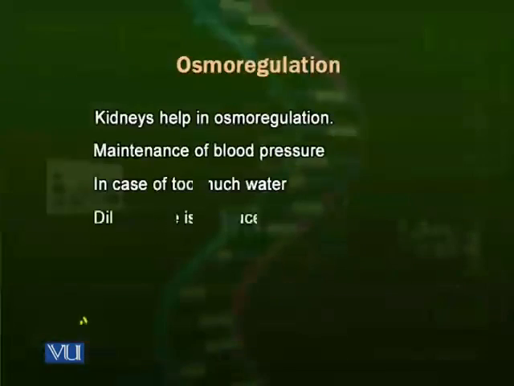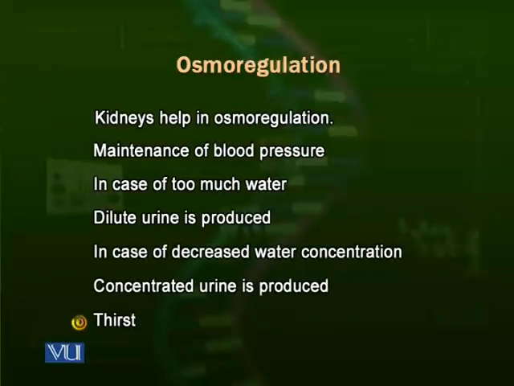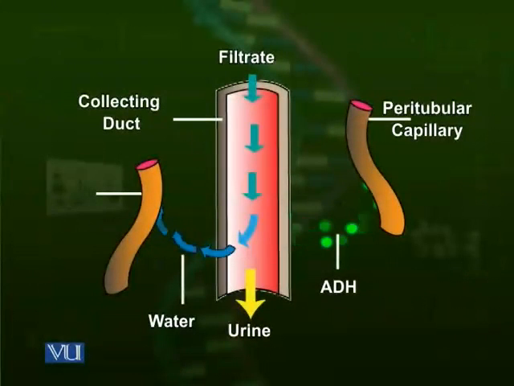When this situation comes, a reflex arises for thirst, and this reflex gives a message to the brain that the body needs to drink water. This is called the thirst reflex. Then we feel thirst, and we have to drink water to compensate the blood volume to a normal level. Let us have a look at another diagram.